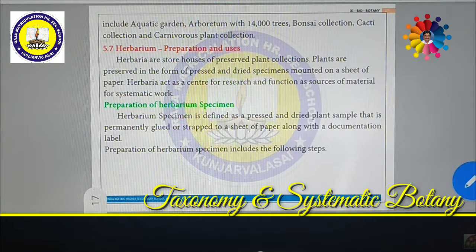So as we discussed earlier about taxonomical aids, keys have been given. Then flora. Flora is the most important one. Among them, Gamble's Flora is one of the important books. What is flora? Flora is a document of all plant species in a given geographical area. What plants are available in a particular geographical area? Geographical area means whether it is in India or in the Asian continent or in Antarctica, whatever the geographical location may be, if you are going to identify.